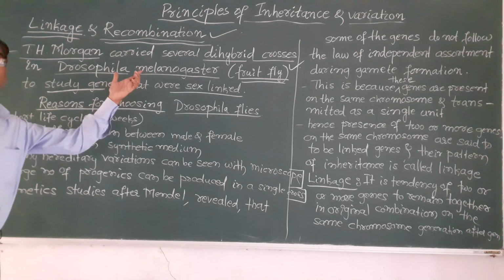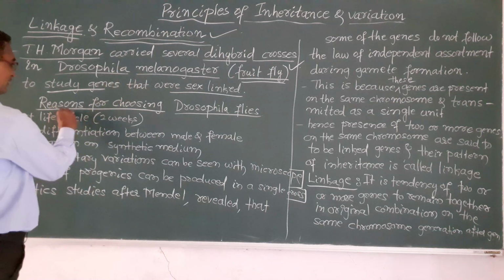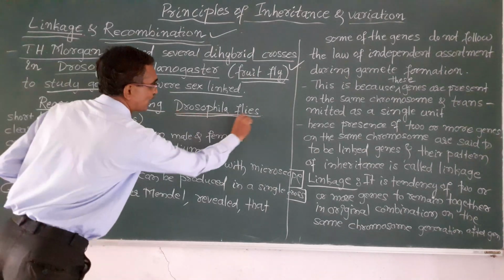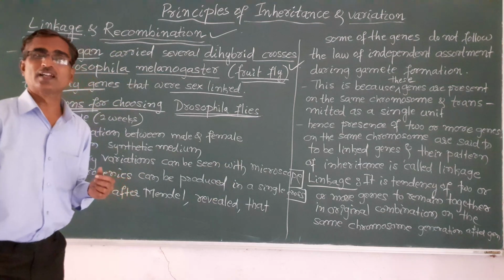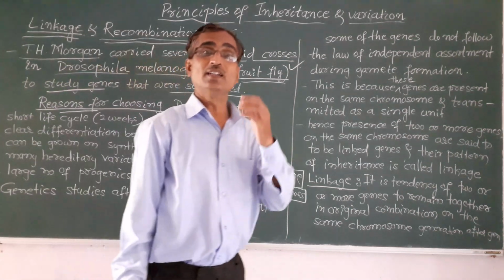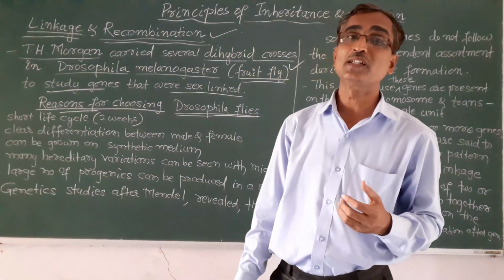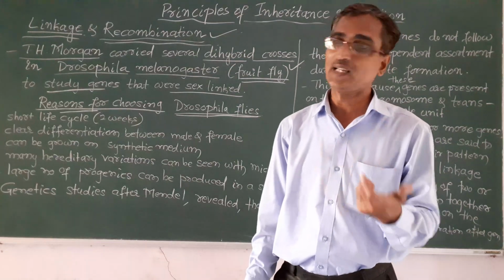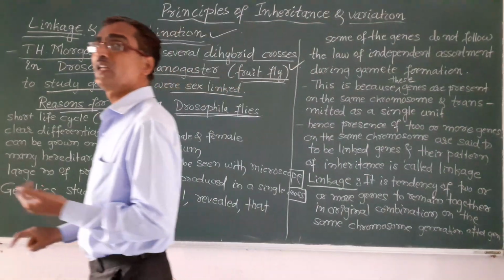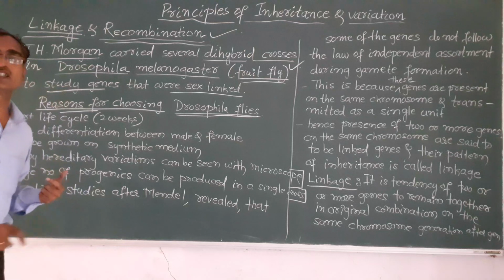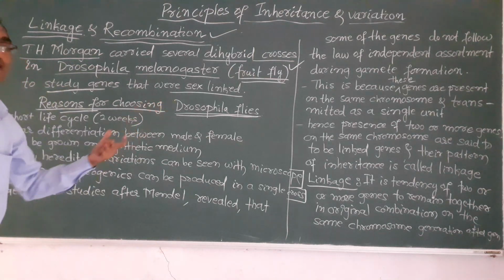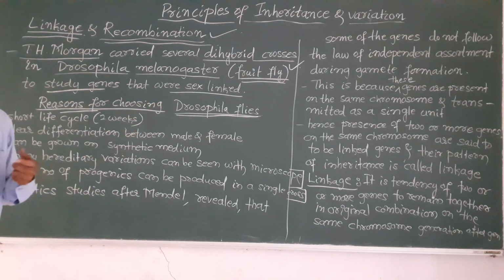Why did he choose that one? Just as we discussed why Gregor John Mendel chose the pea plant, here, why did T.H. Morgan select the fruit fly or Drosophila for his experiment?